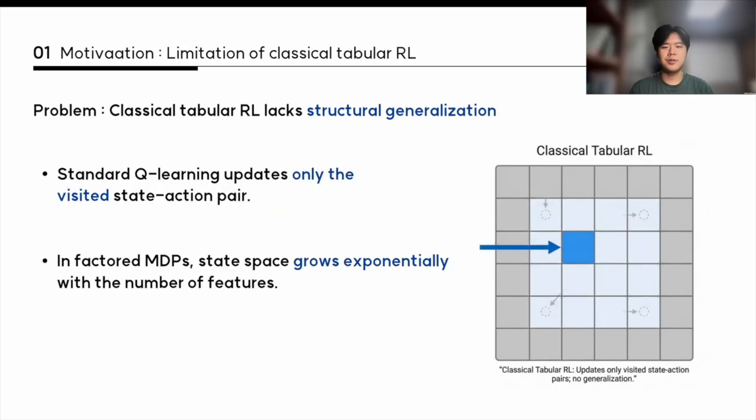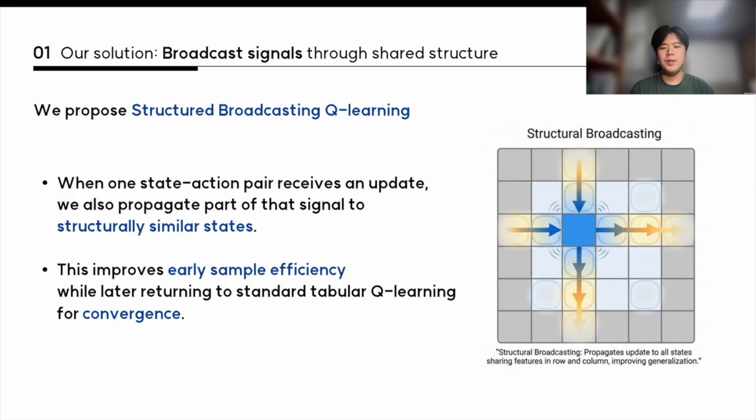In standard tabular learning, an update affects only the visited state action pair. Even if another state shares most of the same features, each Q-value is stored independently. This becomes inefficient in factored MDPs, where the number of states grows exponentially with the number of features. To address this limitation, we propose structured broadcasting Q-learning.